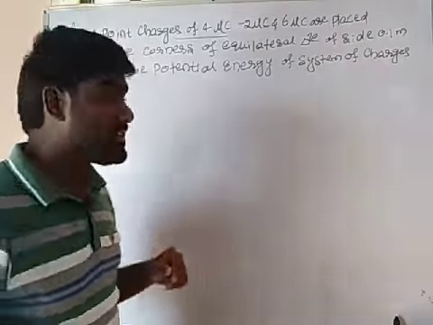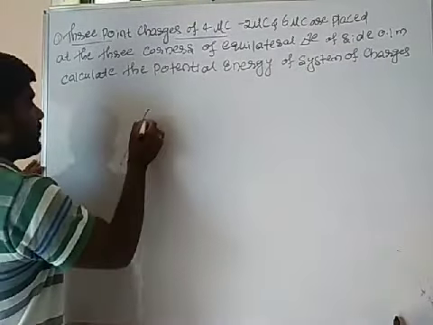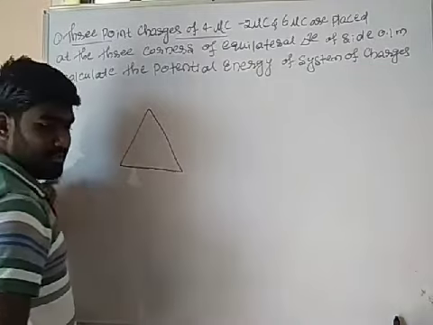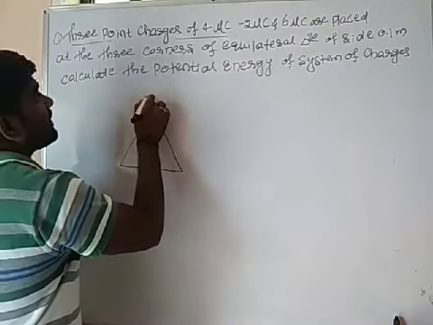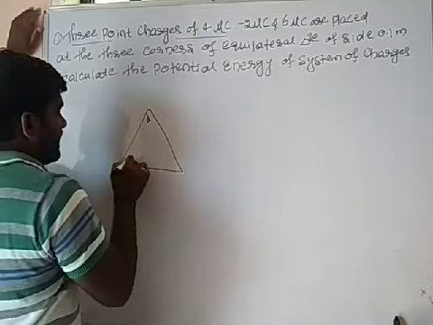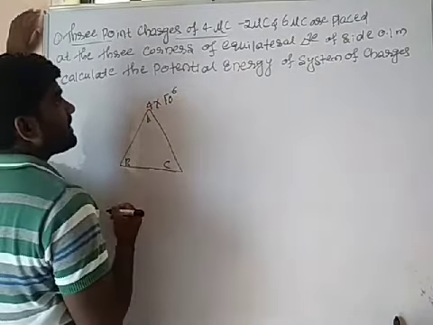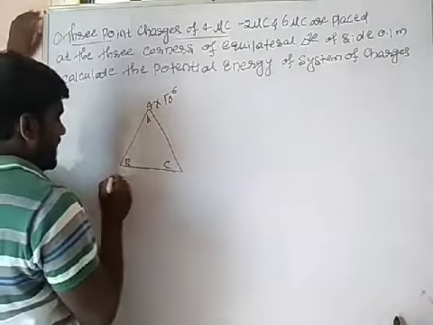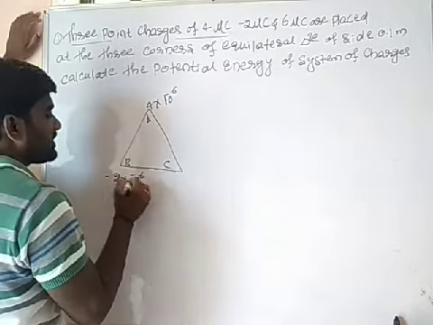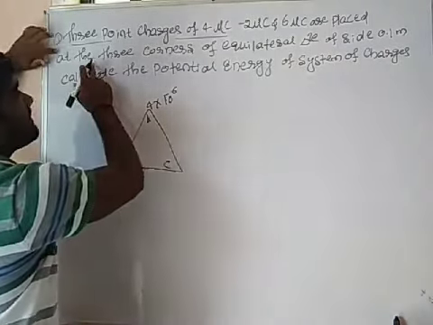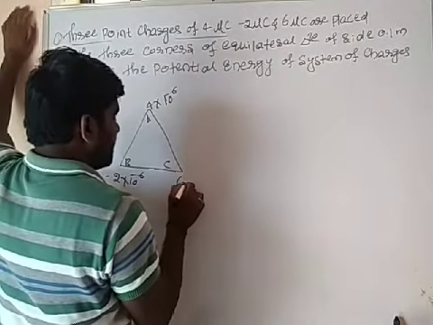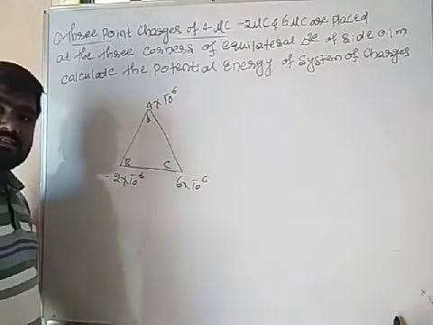What is the formula for the system of charges here? What he had told, it will be Q1, ABC I am taking. So Q1 at A is 4 into 10 to the power minus 6, B is minus 2 into 10 to the power minus 6, and C is 6 into 10 to the power minus 6. Okay na?